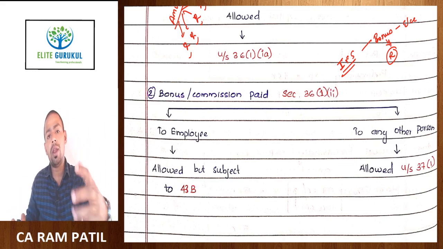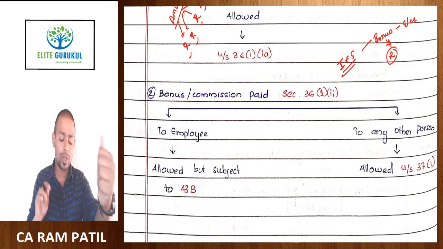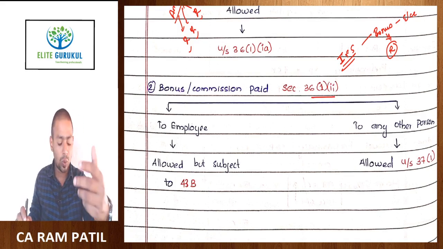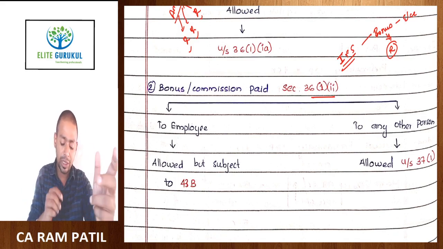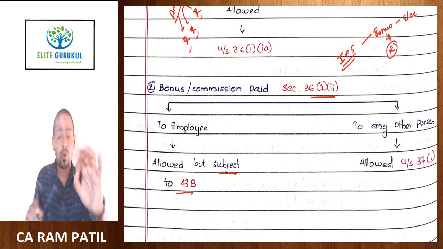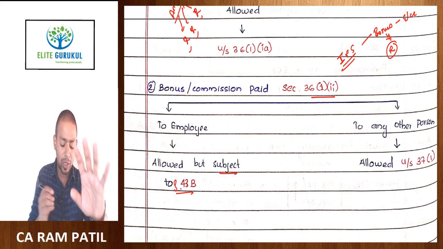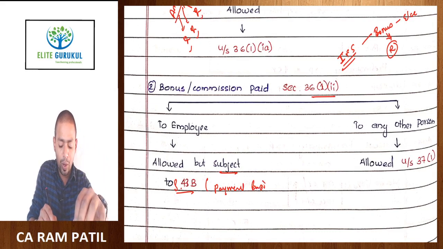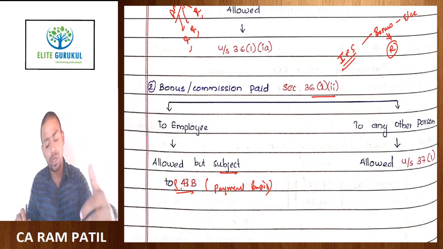So this is not happening on accrual basis, this is happening on payment basis and receipt basis. So you can understand here, section 36 subsection 1 clause 2 covers bonus given to employees, we say allowed but subject to section 43B, and whenever you write subject to section 43B, that means it will be allowed on payment basis. Okay, today only we will try to cover our section 43B.